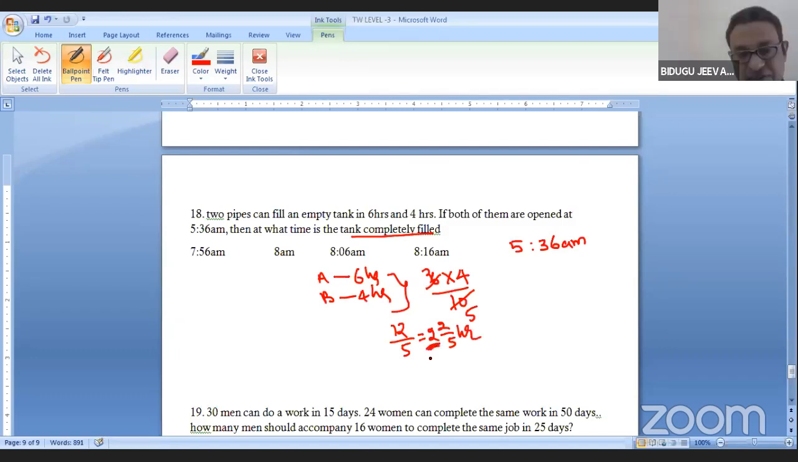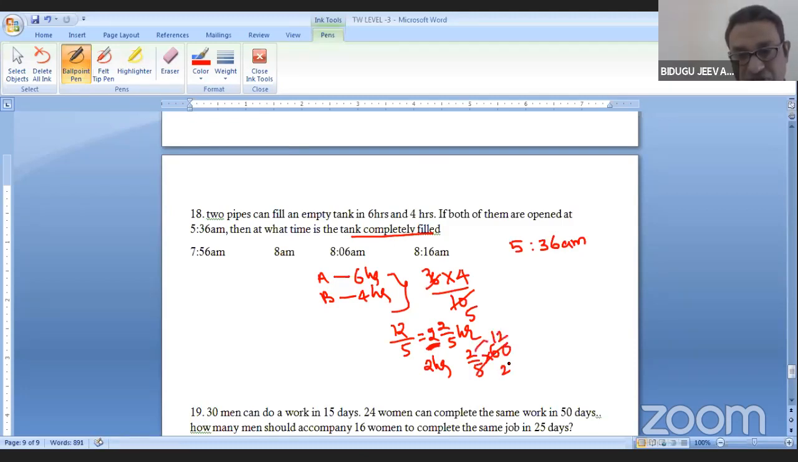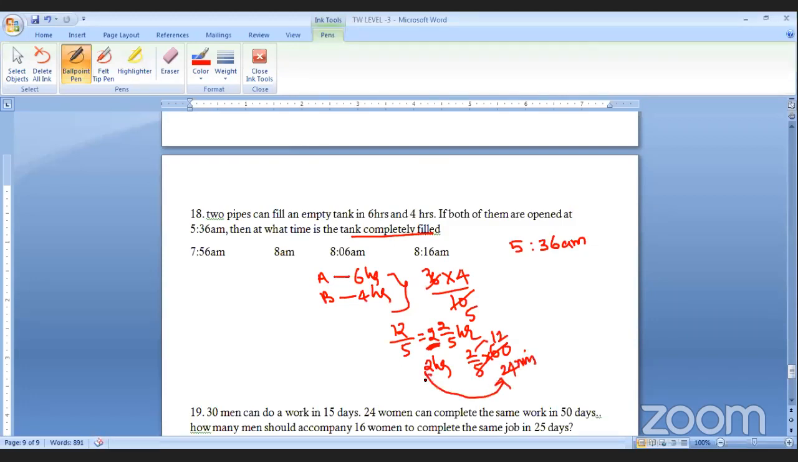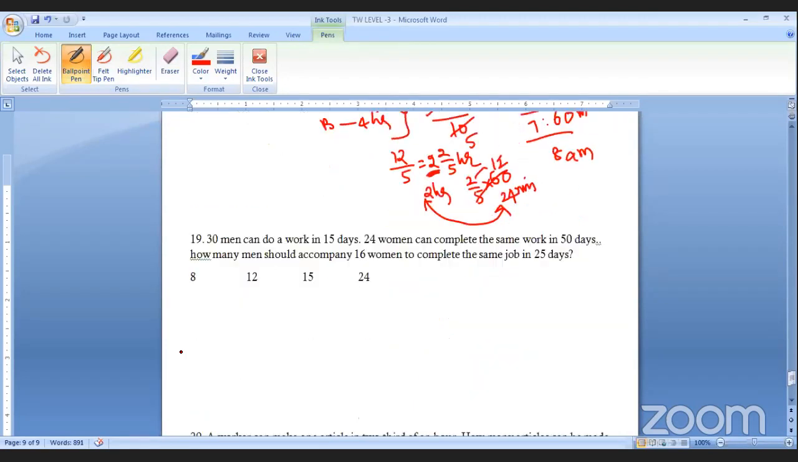So just 2 hours keep aside. 2 by 5 hour, I want to convert into minutes, into 60. So 12, 24 minutes. What is the meaning of that? 2 hours, 24 minutes. Initially, it started at 5:36. After 2 hours, 24 minutes, so 7:60. It is nothing but 8 a.m. So the tank is filled. Is it clear, all of you? The answer is given in terms of time. Is it right? Yes, sir.